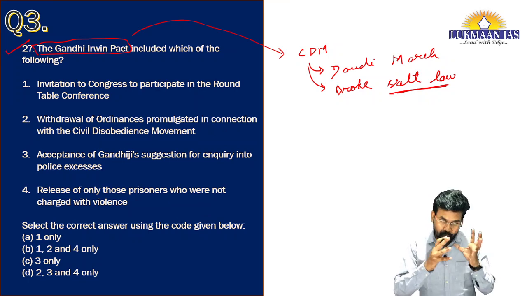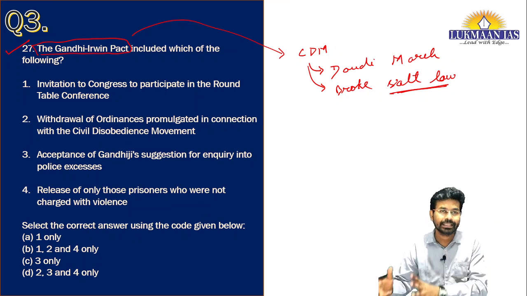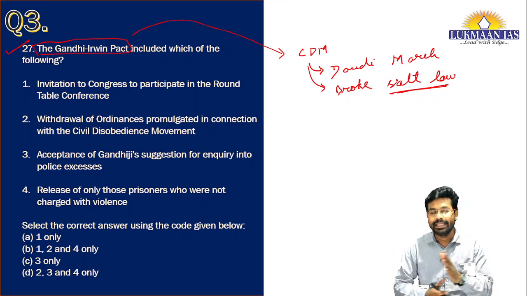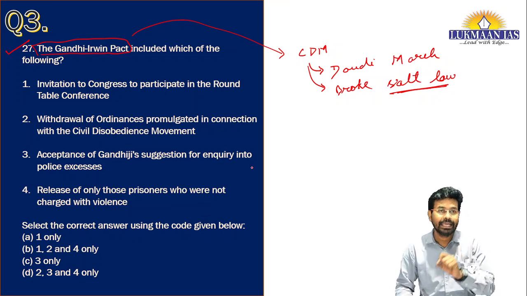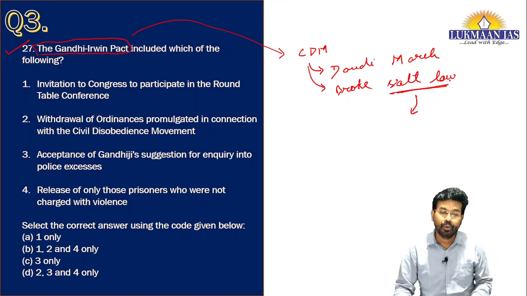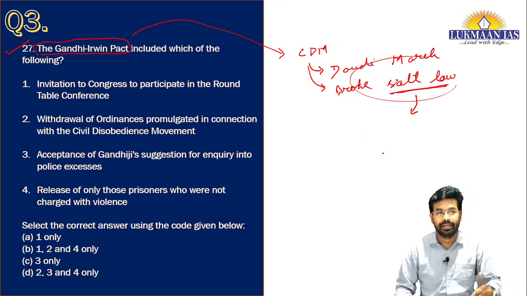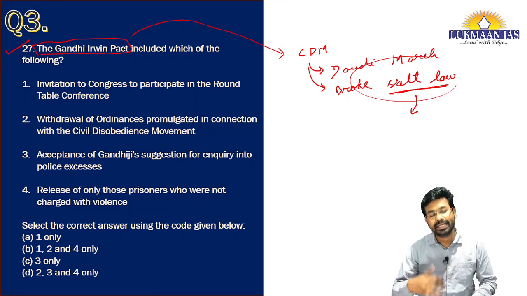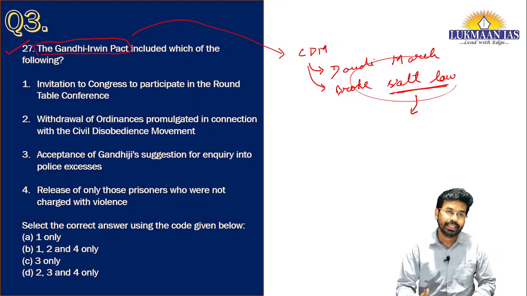So on one side there was Mahatma Gandhi, on the other side there was Lord Irwin. Before this, the Britishers had put into jail all the political prisoners, most of the leaders who participated in breaking the salt law, including Gandhi. Later the Britishers decided to release Mahatma Gandhi, and after they discussed certain conditions, Gandhi and Irwin signed a pact.